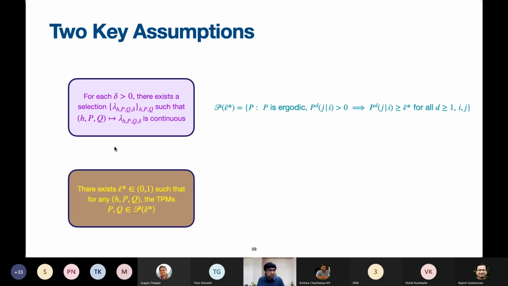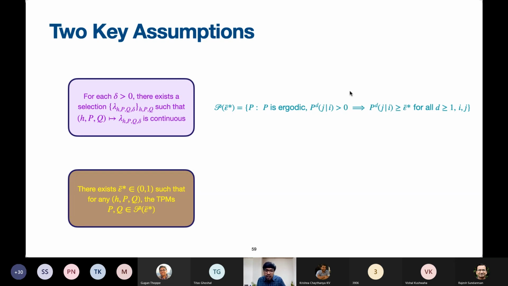And there is another assumption that we impose under which we actually try to show the results. As I said, our upper bound, our achievability, is not for all configurations. We are able to demonstrate achievability for a subset of configurations which satisfy this particular property. That is, P and Q belong to this class of all transition probability matrices that are ergodic and all of whose entries are strictly greater than some epsilon star. Even the powers of those are strictly greater than epsilon star.